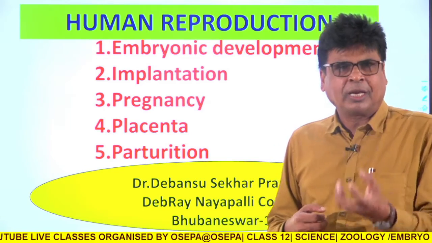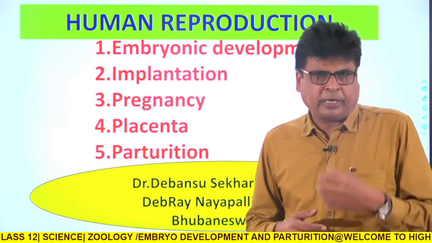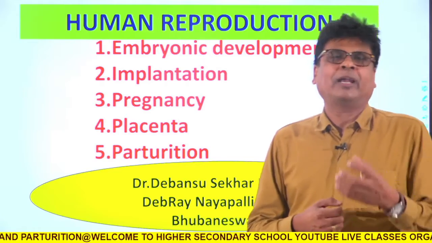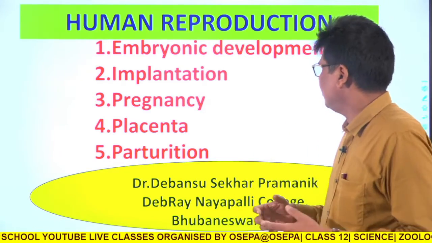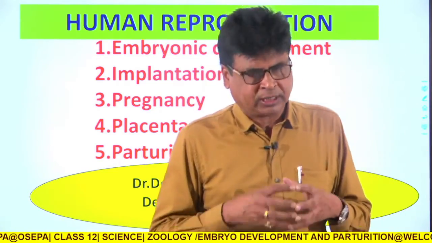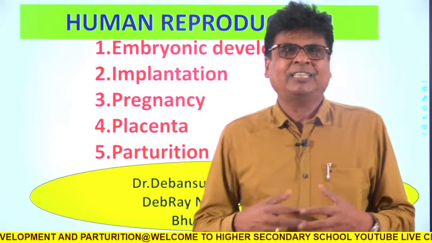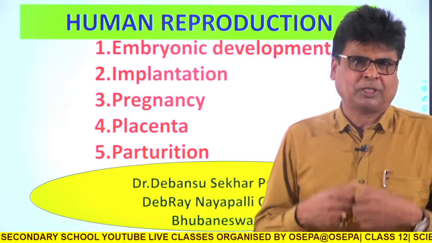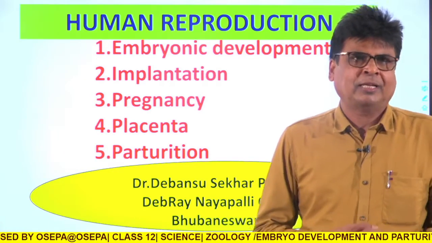The ovum is released into the fallopian tube, especially the isthmus and ampullary area, and if it is fused by one sperm, the result is a zygote. Today we shall discuss how this zygote becomes an embryo, how it is nurtured inside the mother's body, what changes the female feels, and how finally the zygote is delivered from the female body, which is called parturition.